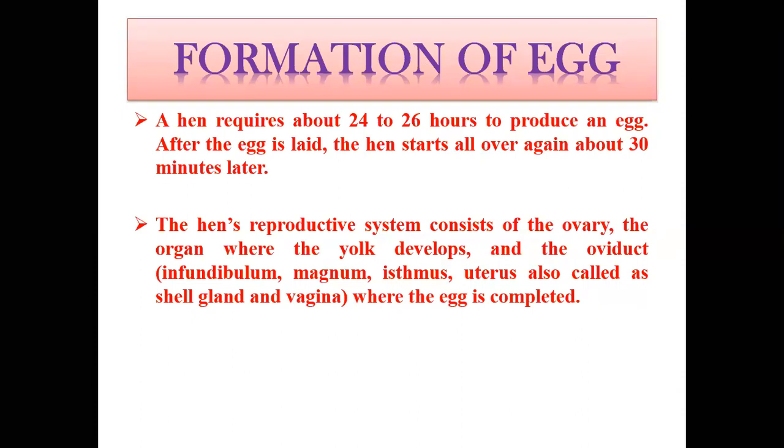and there will again be the formation of egg. The hen reproductive system we have already learned consists mainly of ovary and oviduct. Ovary is the one in which the yolk will be there, and the oviduct consists of five parts. First one infundibulum, then magnum, then isthmus, then uterus, which is also called as shell gland, and last one is vagina.